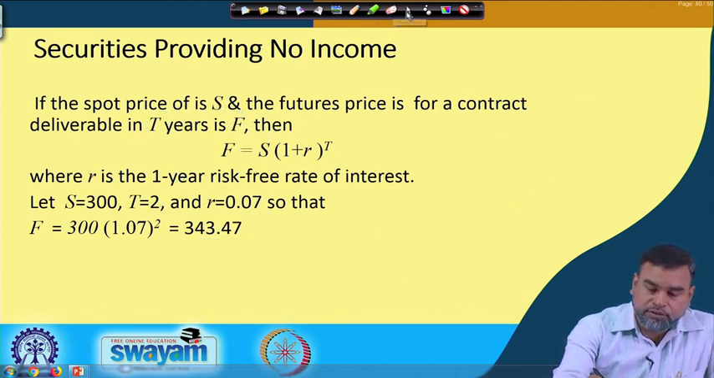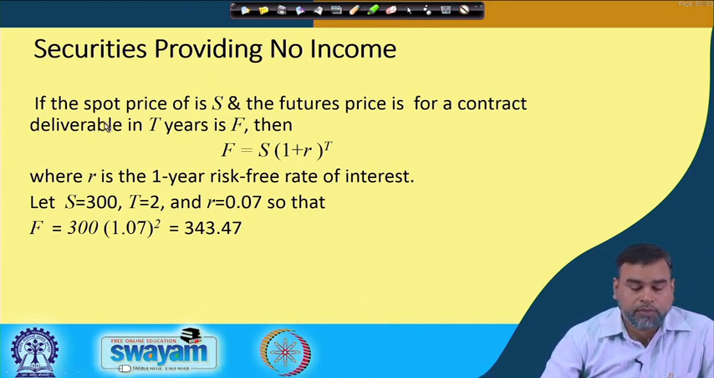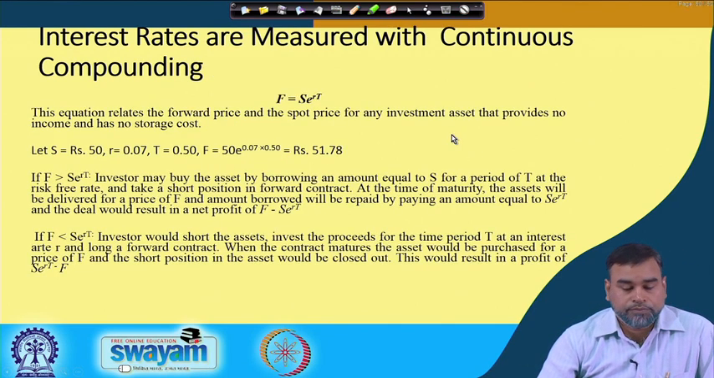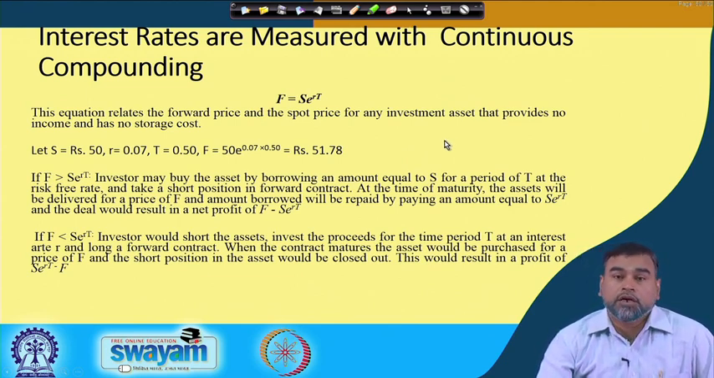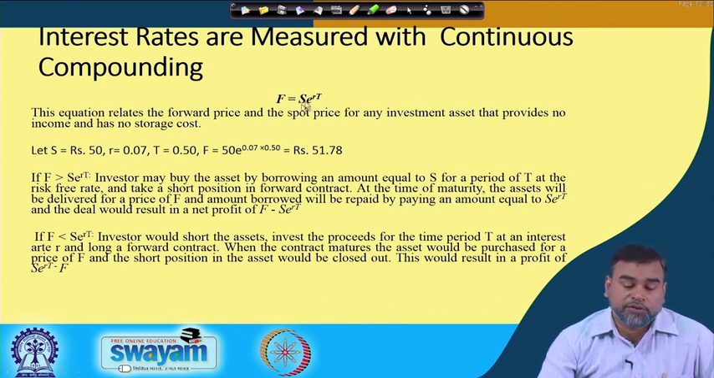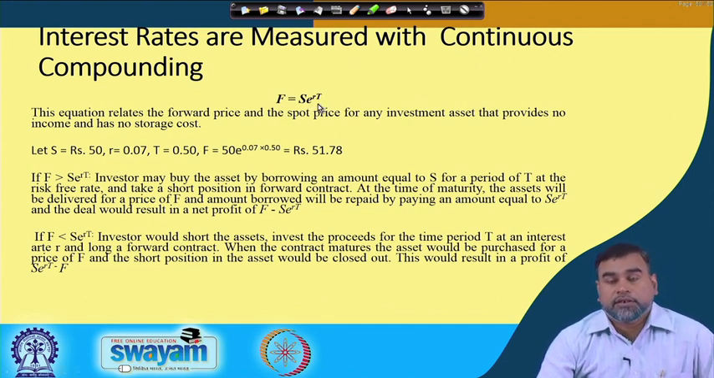But there is another asset, and we will see that here we are talking about another concept. Let the particular interest rate be compounded. Here we have taken S into (1 plus r) to the power t, but if the interest rates are measured with continuous compounding, then we have to consider the future price is equal to the spot price times e to the power r t. That is, F is equal to S e to the power r t.